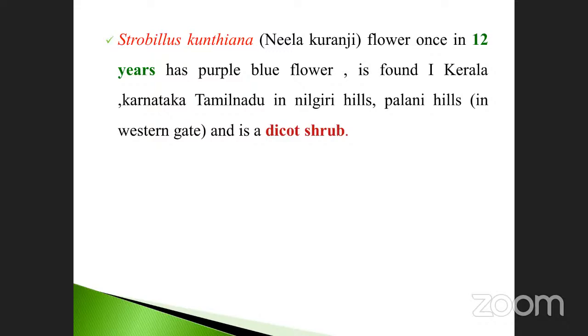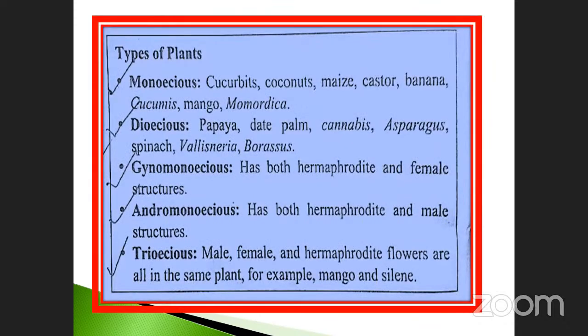The next one. Types of plants according to their nature may be divided into five: monoecious, dioecious, gynomonoecious, andromonoecious, and trioecious. Monoecious, you already know, has only one type of flower. Dioecious, bisexual flower. Gynomonoecious means only the gynoecium is present in flowers, and andromonoecious means only the androecium is present. Trioecious means male, female, and bisexual flowers are also present. You must note it down. These are the examples. This is very, very, very important.